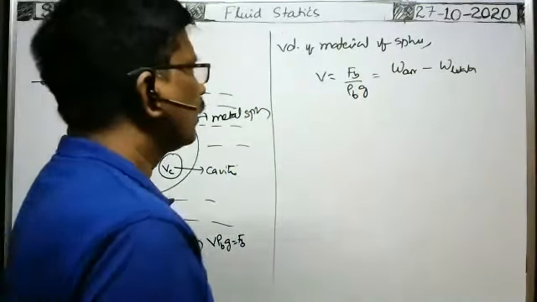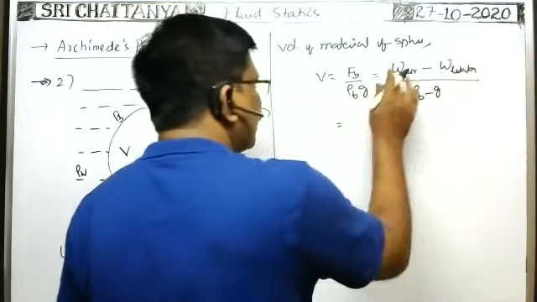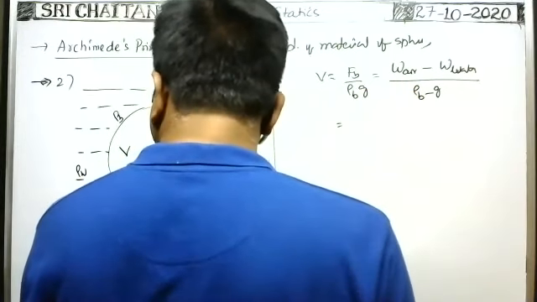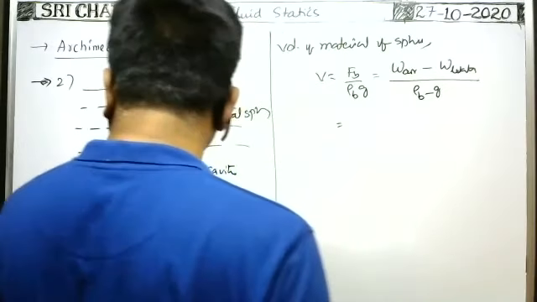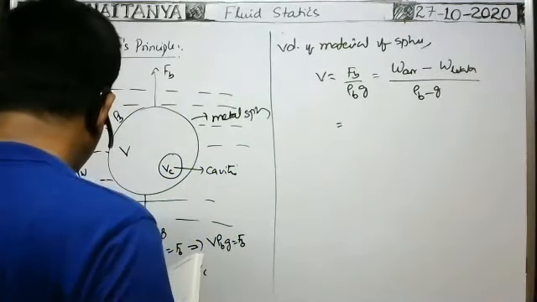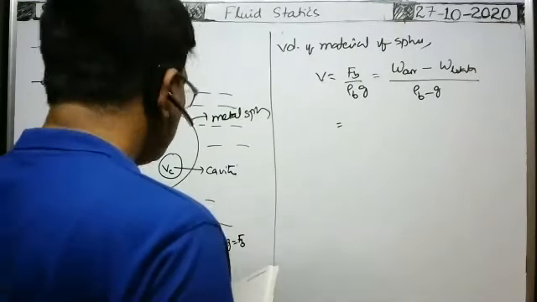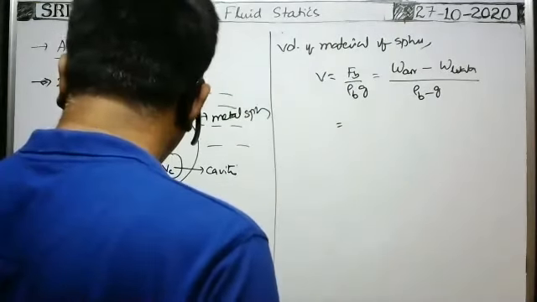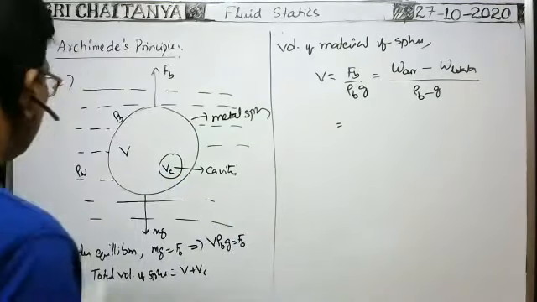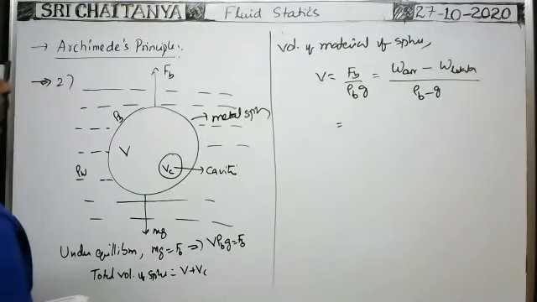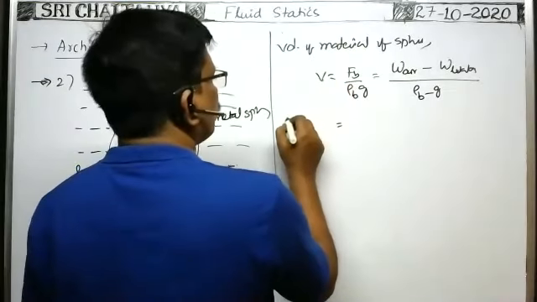So how can we write the weight of the body in air? So here, from this formula, we need the volume of the cavity. How can we do cross multiplication?